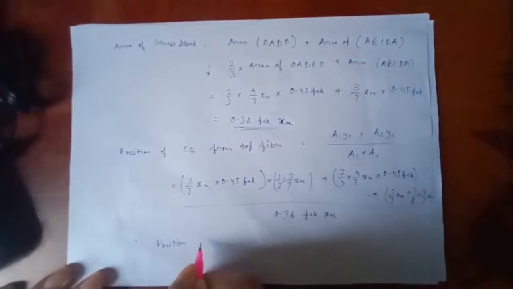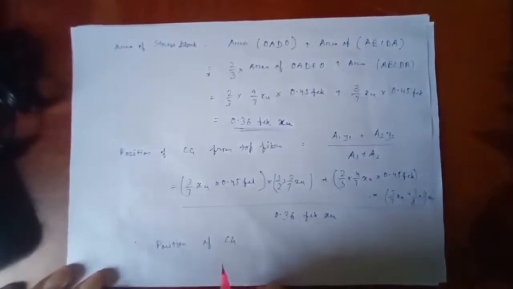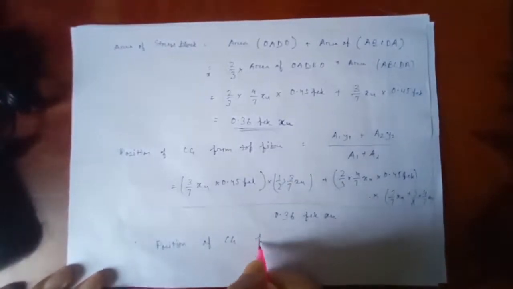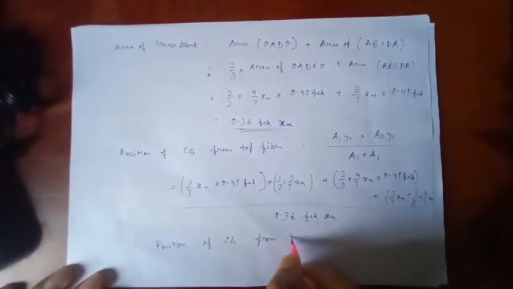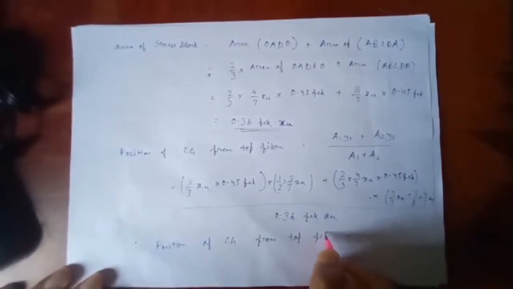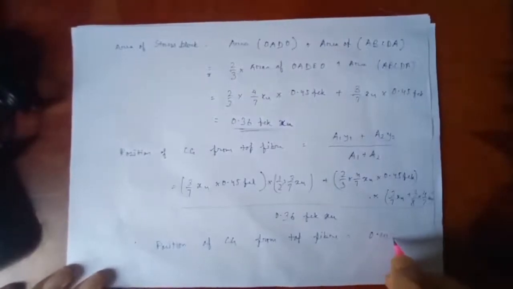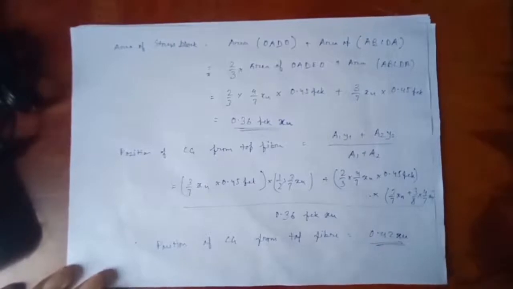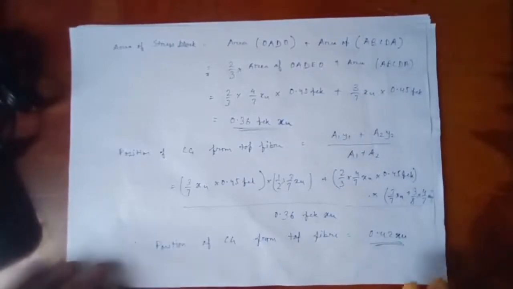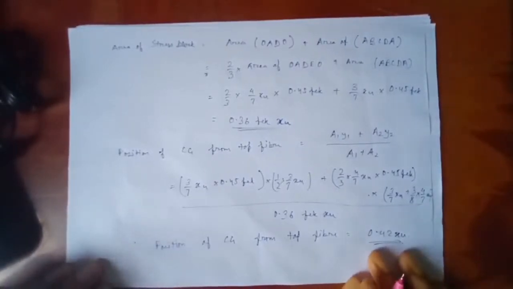Therefore the position of CG from the top fiber is equal to 0.42 XU. This is our location of that particular center of gravity from the top fiber.